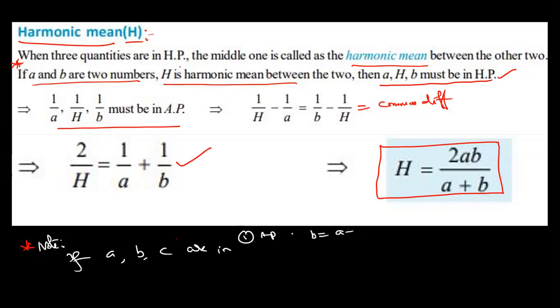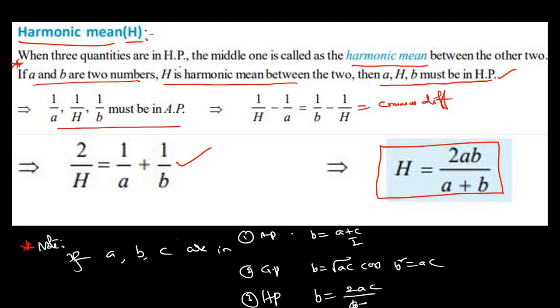B is equal to (A plus C) by 2. Number 2, GP means B square is equal to AC, so B is root AC. Number 3, in HP, what is the meaning? B is equal to 2AC by (A plus C). So please revise these formulas.